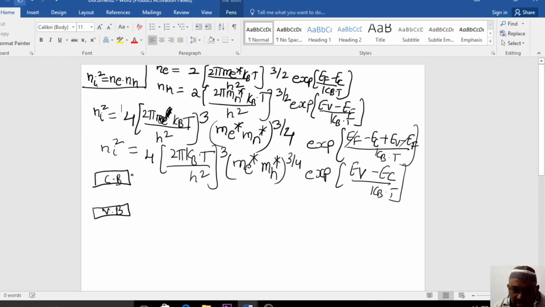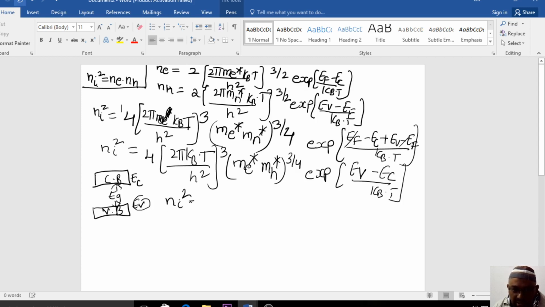So what I have written here, here it will be EC, and here you will find EV. So EV minus EC. EV is the lower value, EC will be the higher value. So what is this gap actually? This gap is EG. You can just see the diagram and write this. See, EV minus EC is there, so EV is down. So what can I write here?